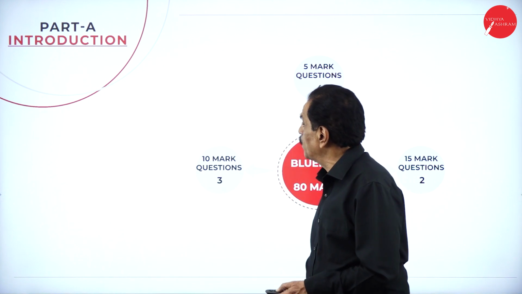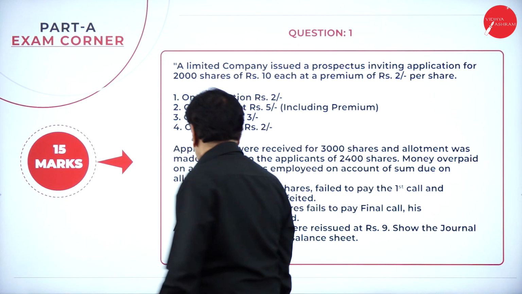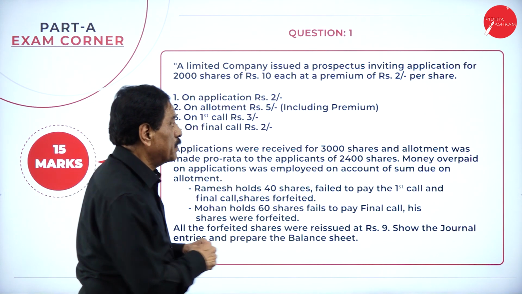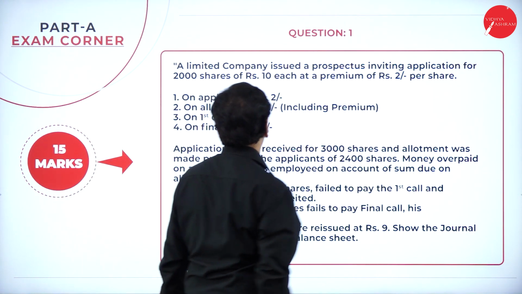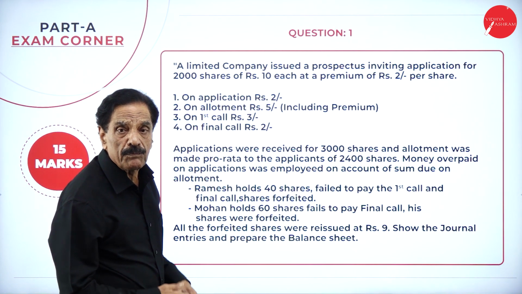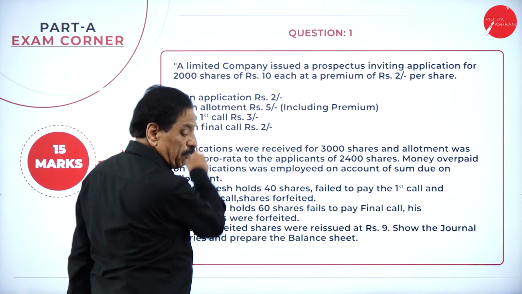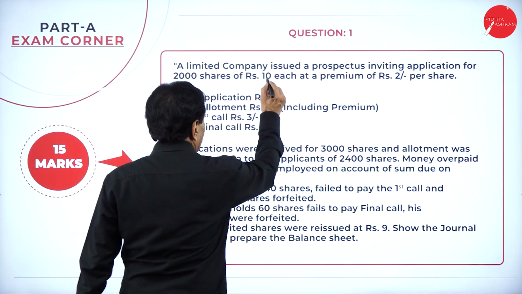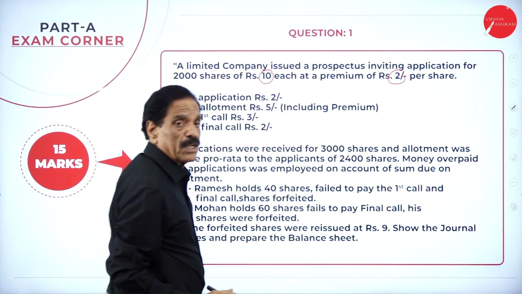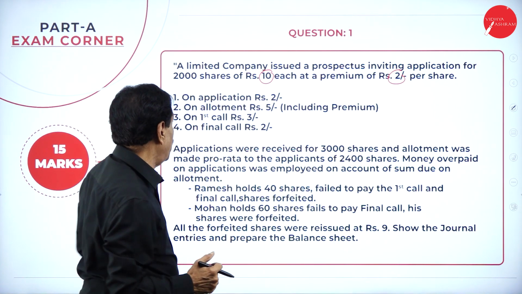We'll move on to the problem now. This is the problem here. A limited company issues a prospectus inviting applications for 2,000 shares of rupees 10 each at a premium of rupees 2 per share. What's your face value? Your face value is rupees 10, issued at rupees 2 premium per share. Totally it is 12 rupees.